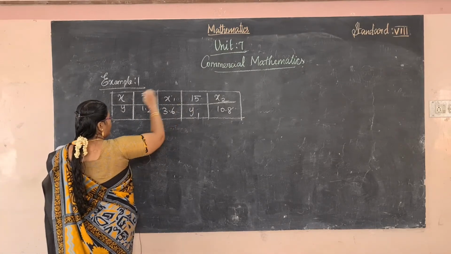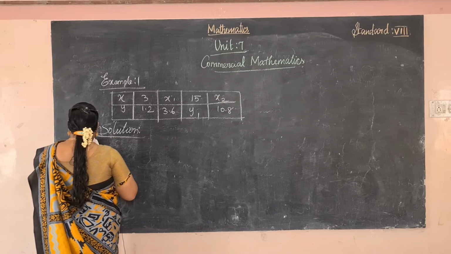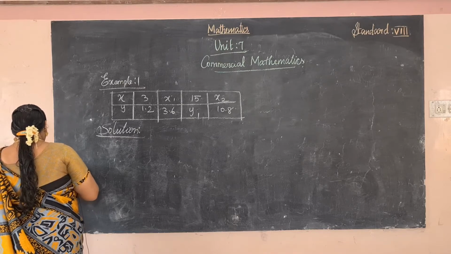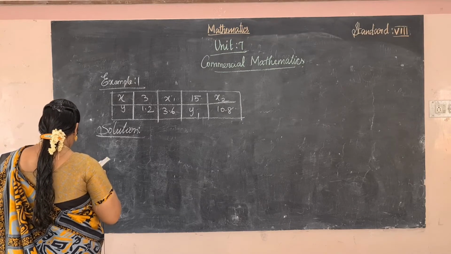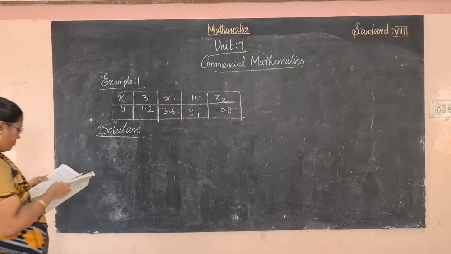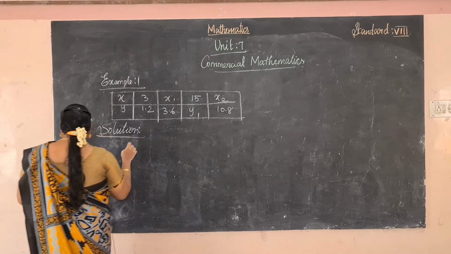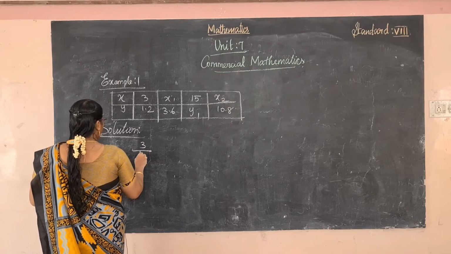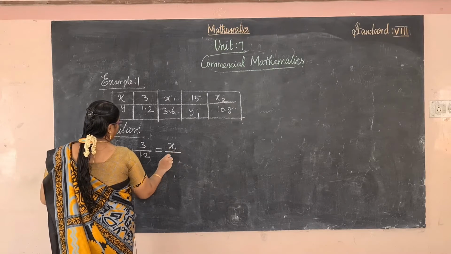First we compare these values. 3 by 1.2 is equal to x1 by 3.6.